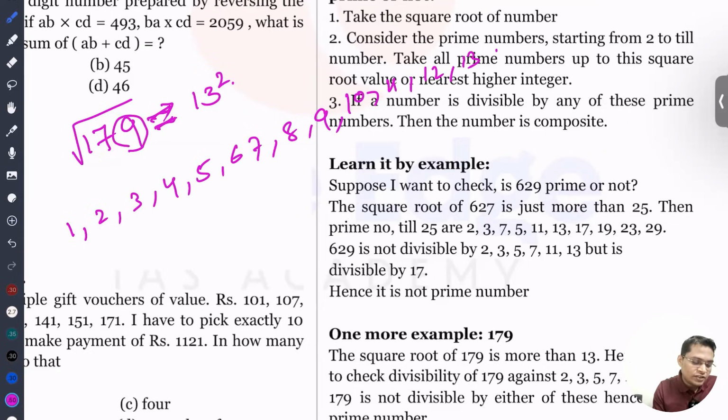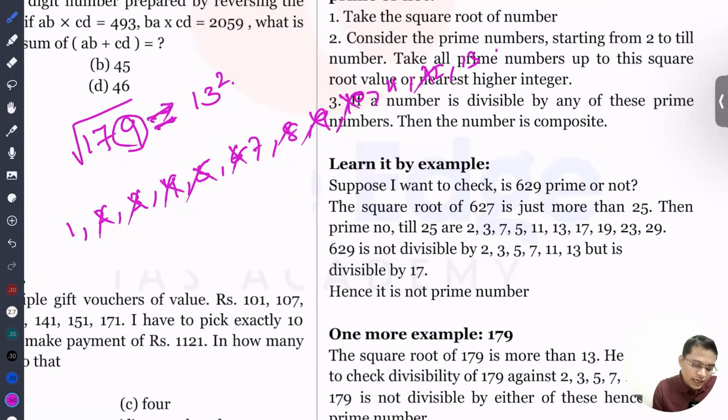And you know that the last digit is 9. So even numbers cannot divide it, just cross them out. Then it does not end in 0 or 5, so 5 does not divide it. Then sum the digits: 1 plus 7 plus 9, total 17. So it is not divisible by 3. 9 also does not divide it. So you have to check in this way. Okay.